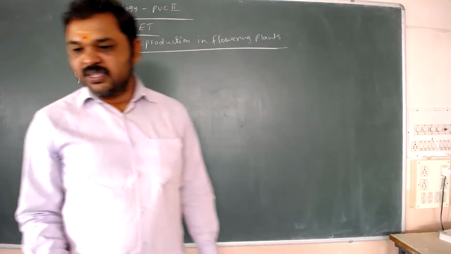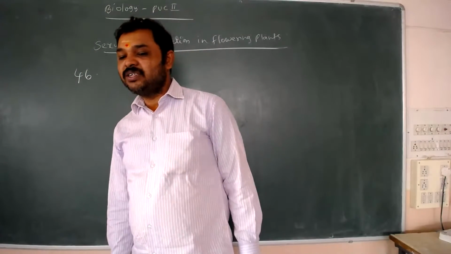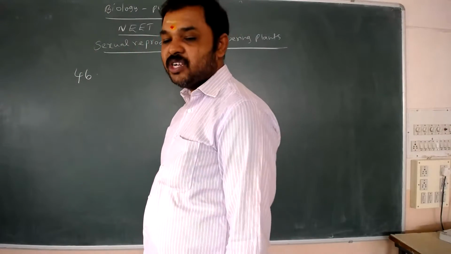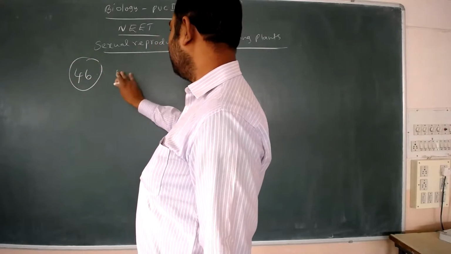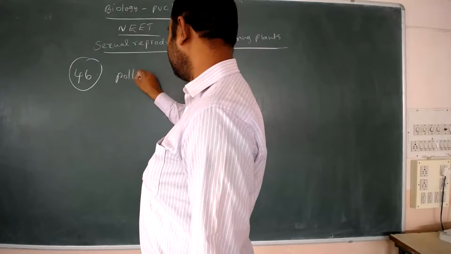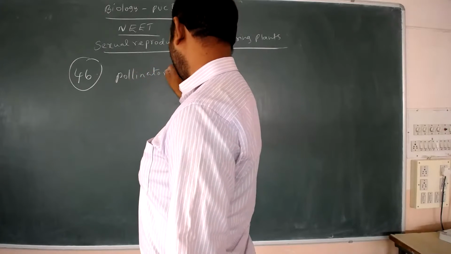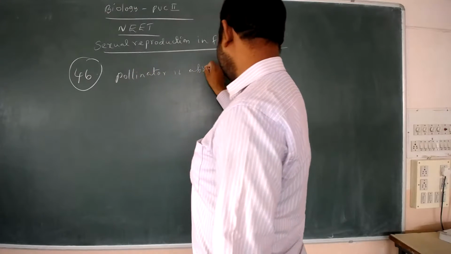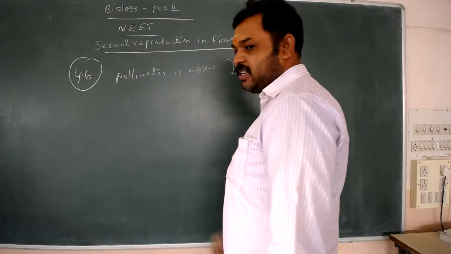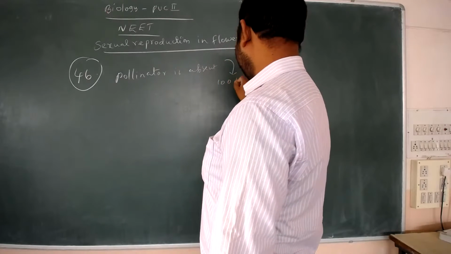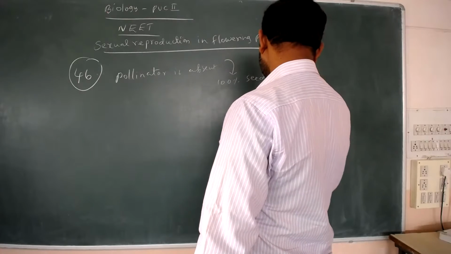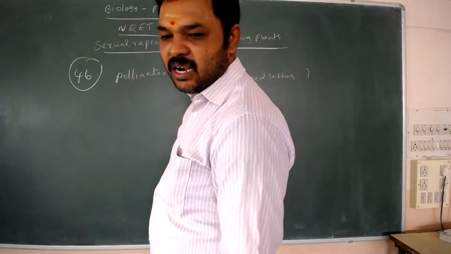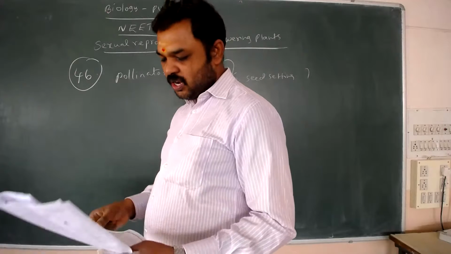Generally pollinators are absent, but in which plants is seed setting 100% done in the absence of pollinators?